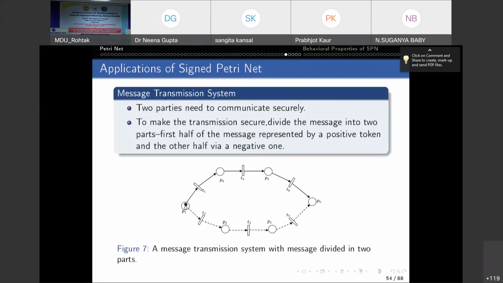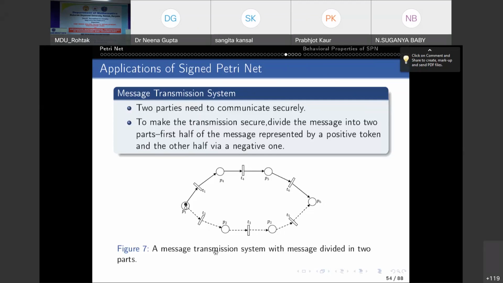So what to do here? Consider a message which needs to be transferred from source to destination securely. P1 here is the source and P6 is the destination. In order to make the transmission secure, we divide our message into two parts.